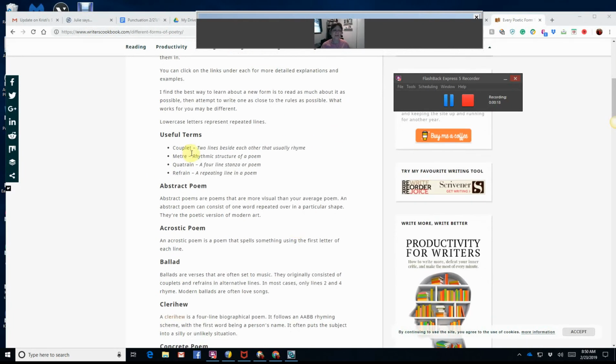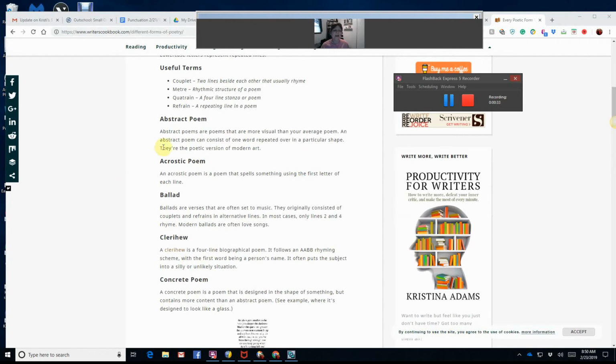Useful terms: a couplet, two lines beside each other that usually rhyme; meter, the rhythmic structure of a poem; quatrain, a four-line stanza or poem; refrain, a repeating line in a poem. And these are the different types of poetry.